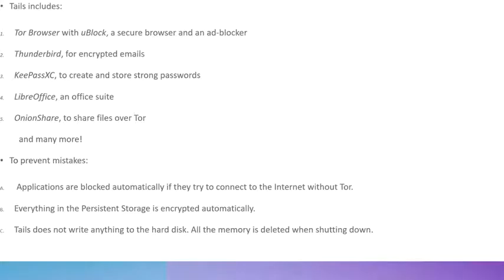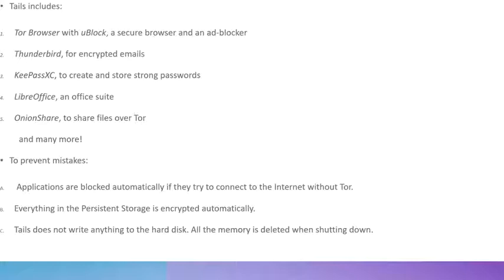Some of the features of Tails are Tor browser with uBlock, which is a secure browser and an ad blocker, Thunderbird for encrypted emails, KeePassXC to create and store strong passwords by randomizing alphanumeric characters, LibreOffice, which is an open source office suite, and OnionShare to share files over Tor, and so much more.